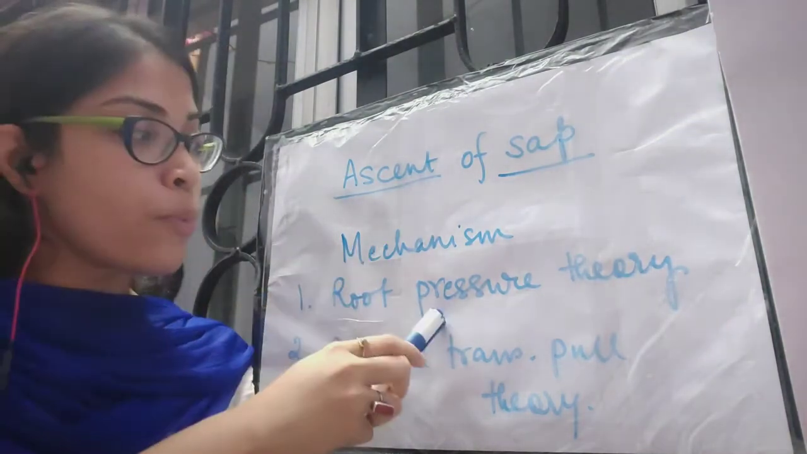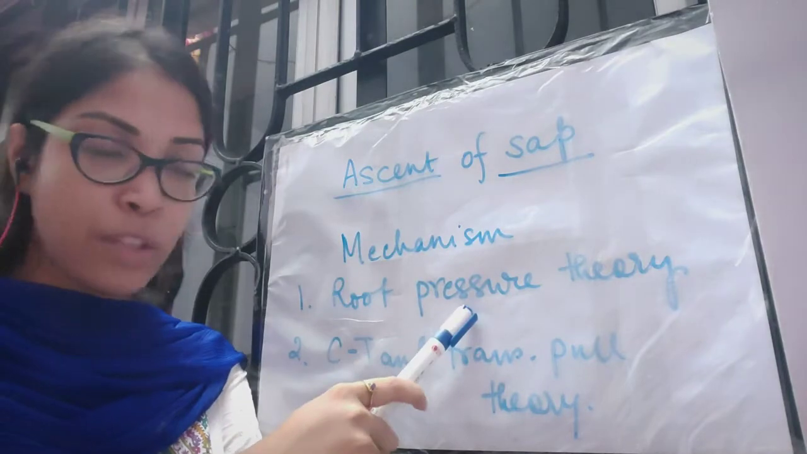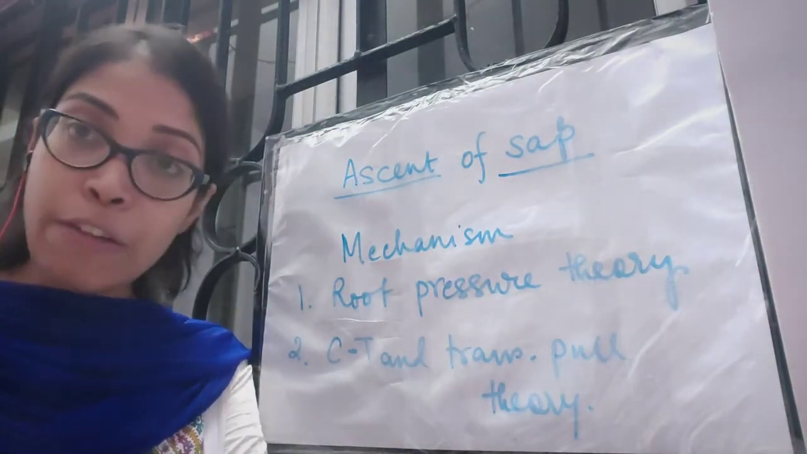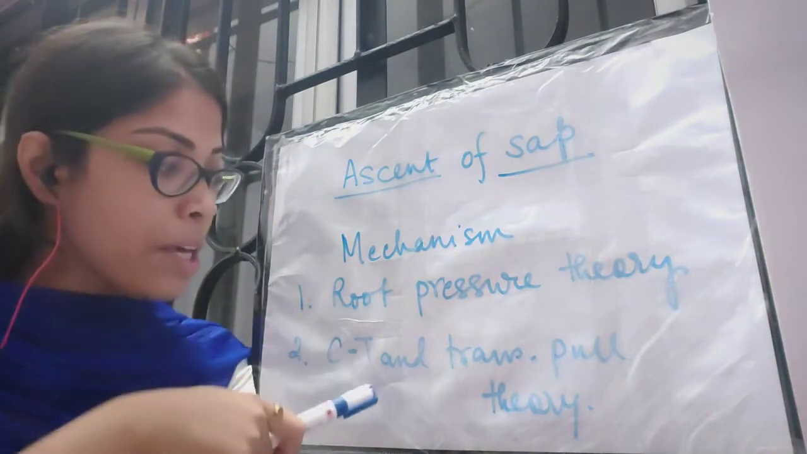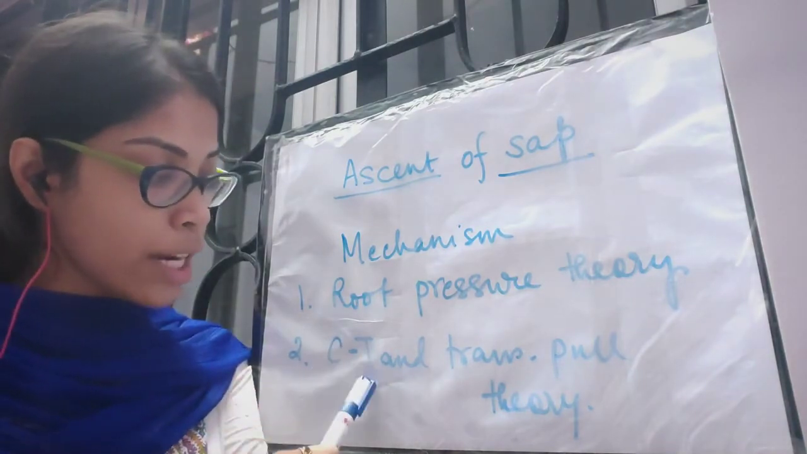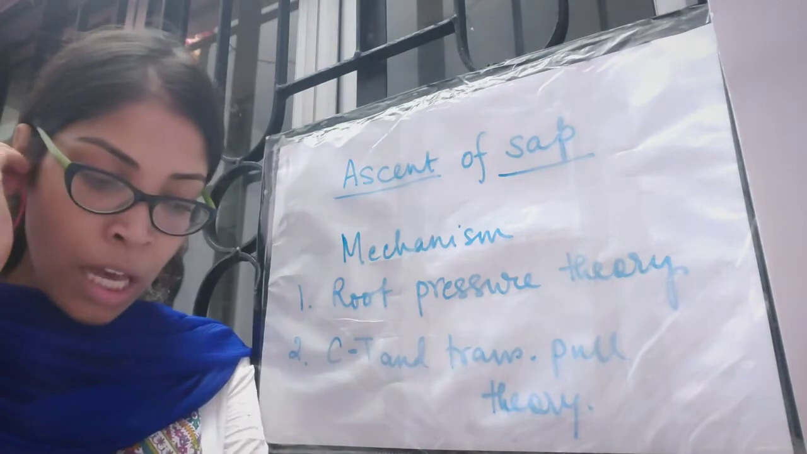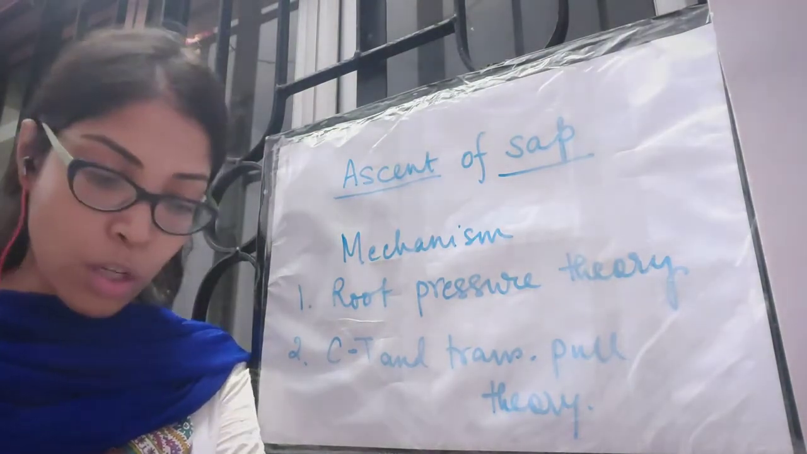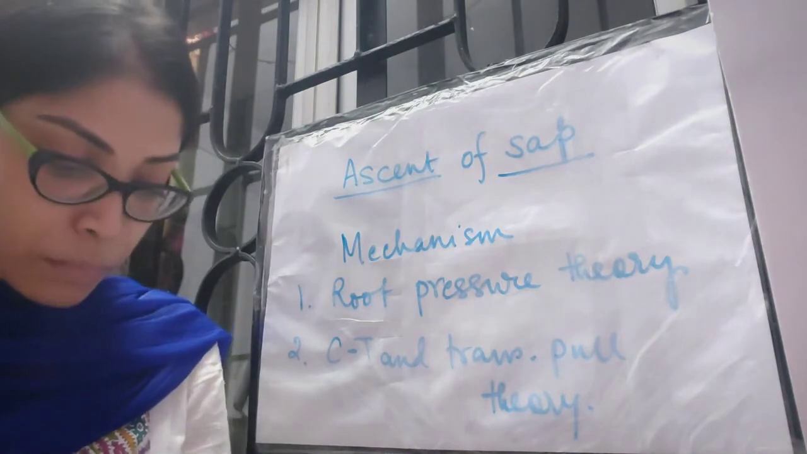Okay, so from root pressure theory we will obviously learn the name of the theory, the scientist who gave the theory, and the definition of root pressure. Okay, coming to the next theory, cohesion, tension and transpiration pull theory. Here you will only learn the name of the scientists. Two scientists have given this theory, Dixon and Joly.